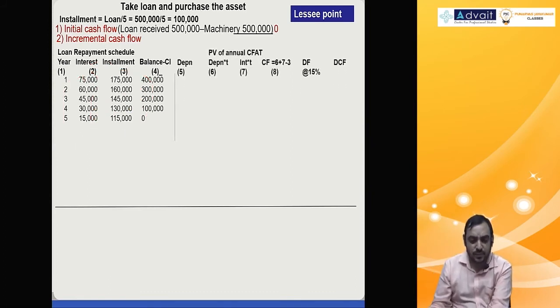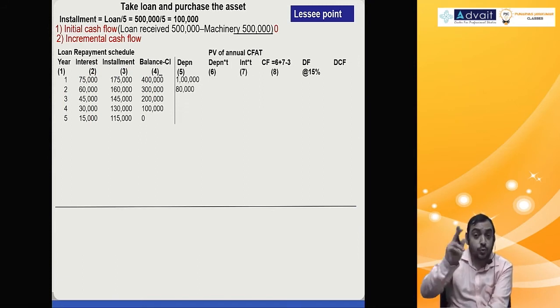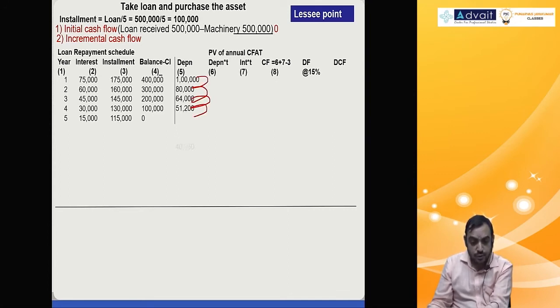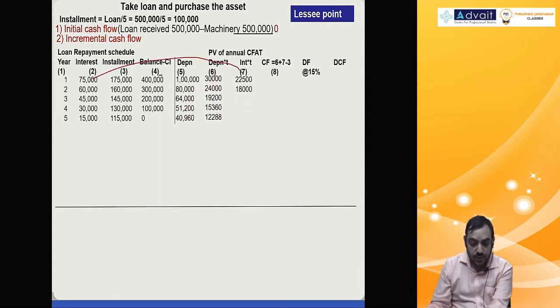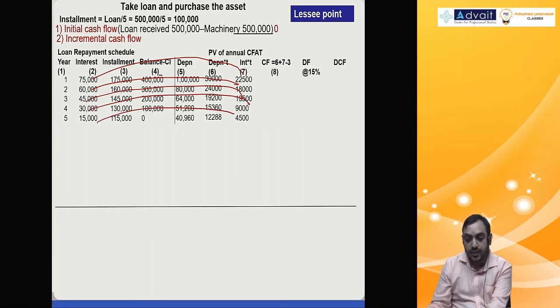Then the same calculation, depreciation: 5 lakh into 20%, 1 lakh into (1 minus rate of depreciation) into 0.8, 1 lakh into 0.8 into 0.8 into 0.8 into 0.8. You get these numbers. Then depreciation tax benefit multiplied by 30%. So 1 lakh into 30%, 80 into 30%, 64 into 30%, 51 into 30%, 49, 60 into 30%. Interest tax benefit: 75,000 into 30%, 60,000 into 30%, 45,000 into 30%, 30,000 into 30%, 15,000 into 30%.